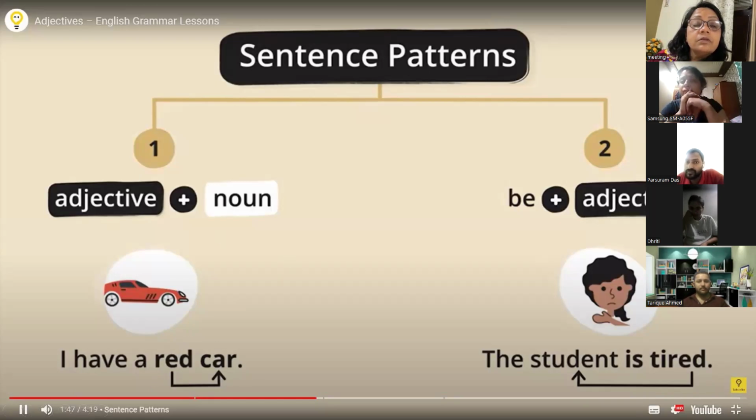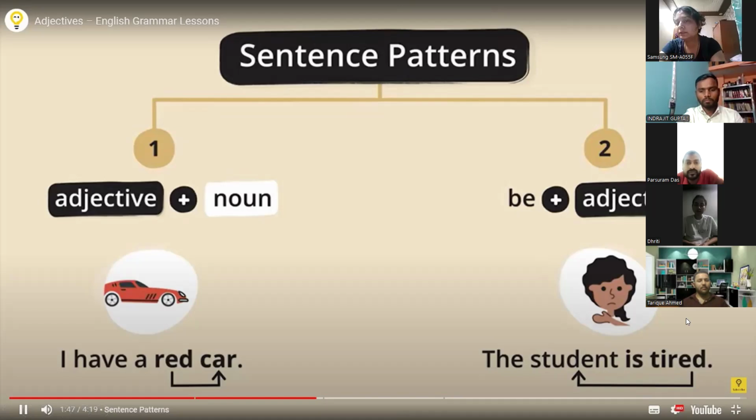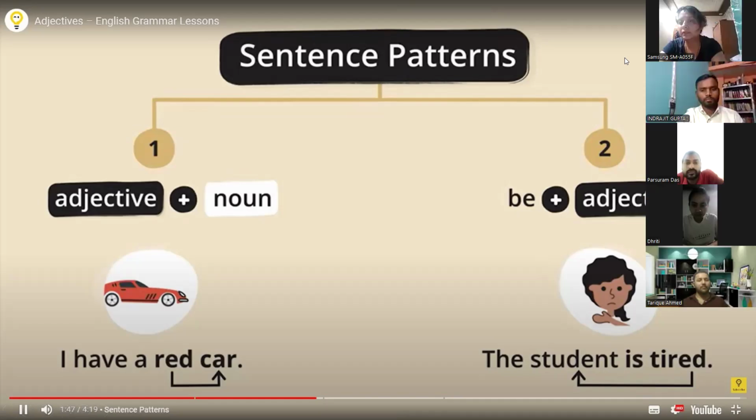The second way: it is not every time sure that every sentence has a noun. So in that case, this is the second sentence pattern: be verb plus adjective. For example, the student is tired. If you see this type of sentence, what should come into your mind? What should the correct sentence have been? The student is tiring.